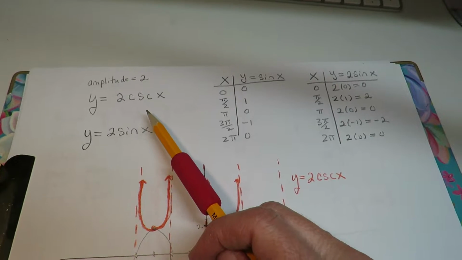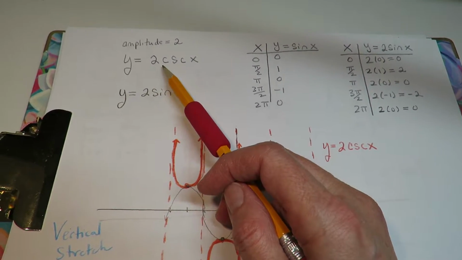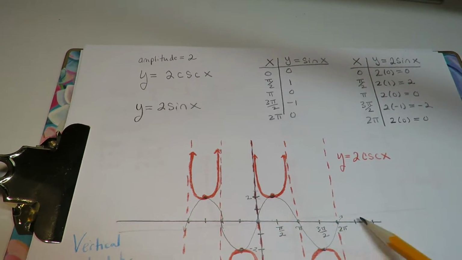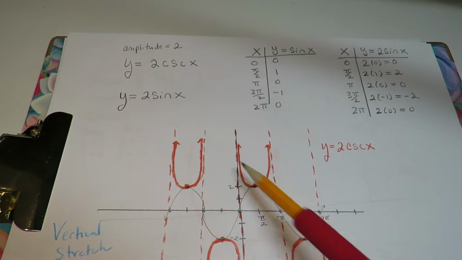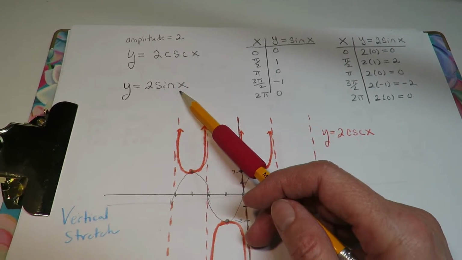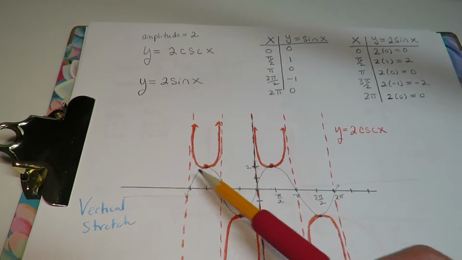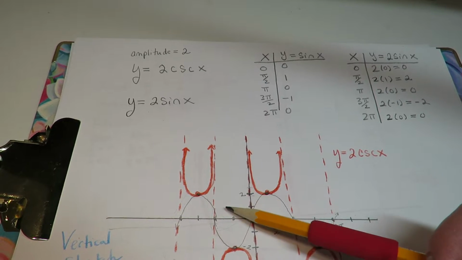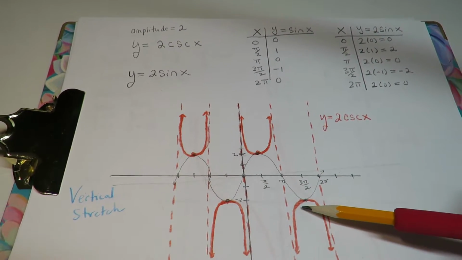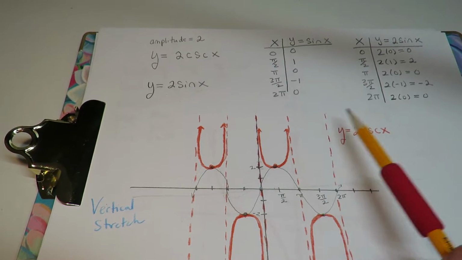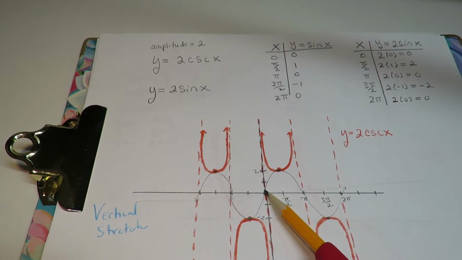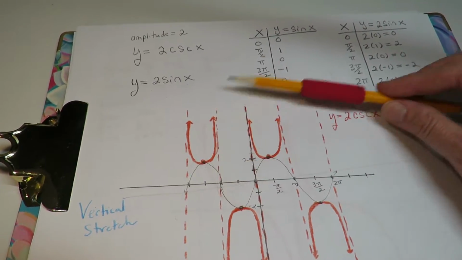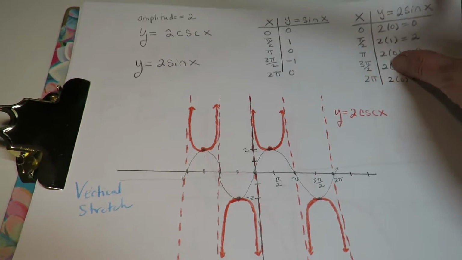So if you have the cosecant, if you put a 2 in front of it, when you draw it, the way the book showed you and I drew for lectures, you have the reciprocal function here, which is the sine, and the sine has an amplitude of 2. So on the sine function, it's a vertical stretch because of the amplitude, which will then push away the cosecant 2 units from the x-axis. The other parts are the same. It's still the same width, and the parabolas still sit where they would usually sit. But the amplitude is pushing them up and down farther.